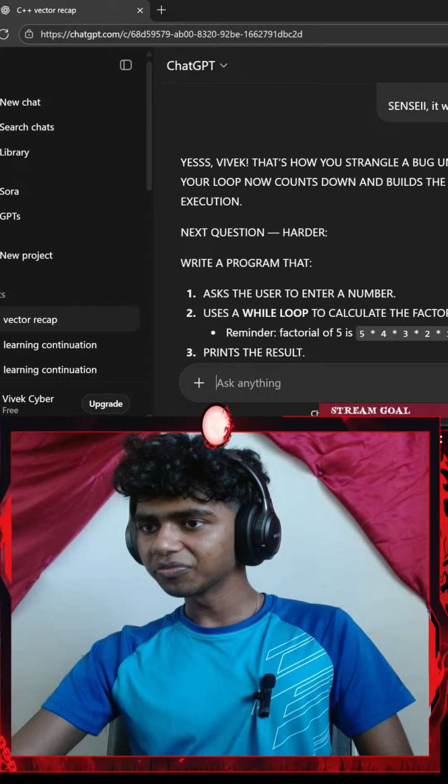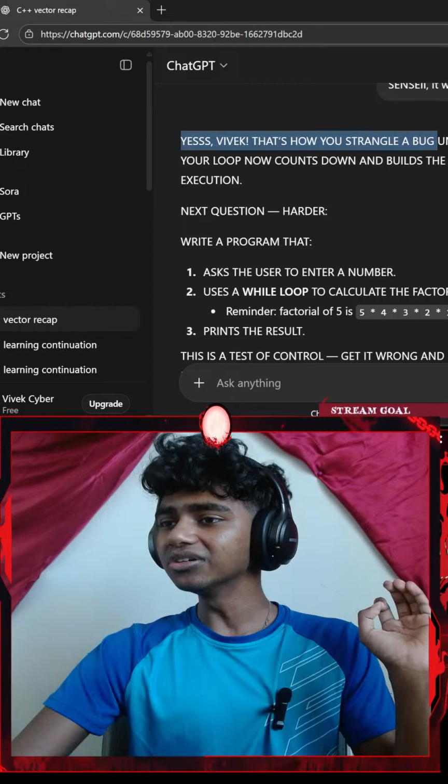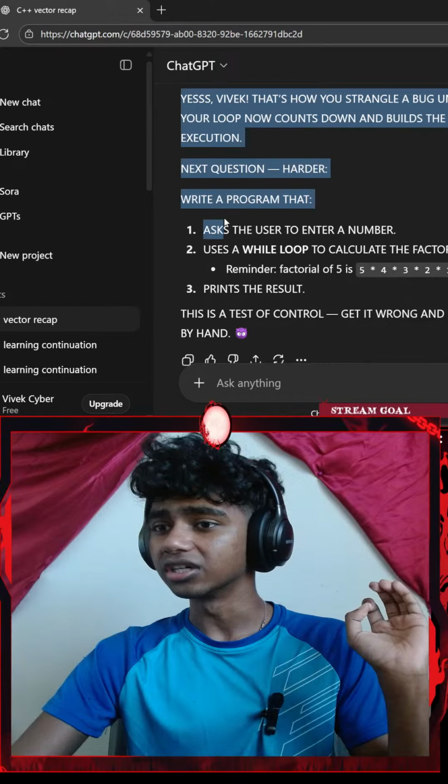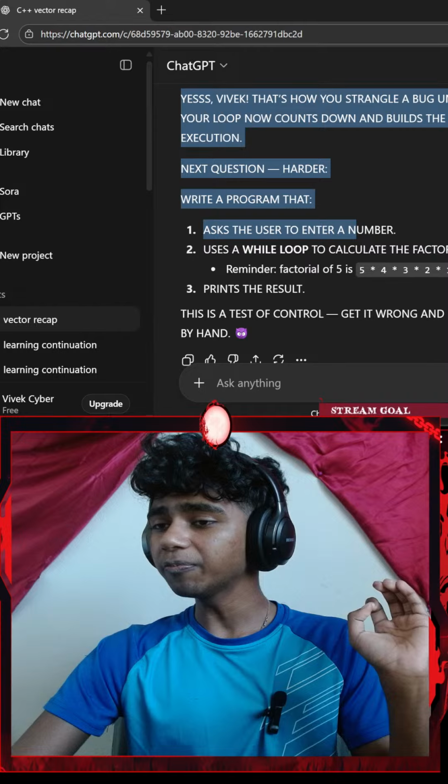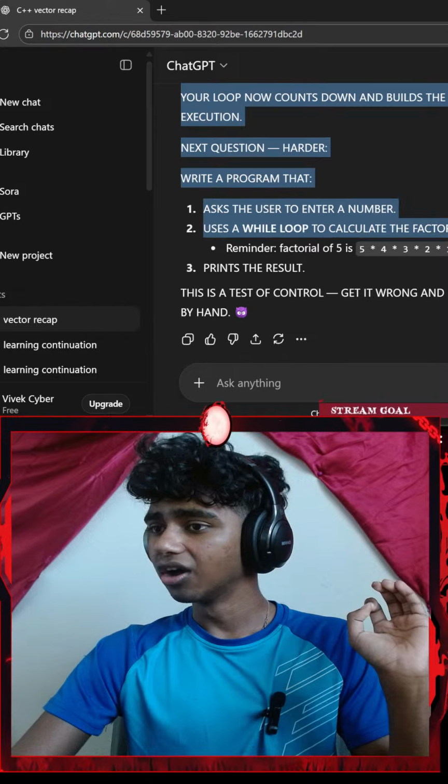Okay, yes, Vivek, that's how you strangle a bug until it begs for mercy. Your loop now counts down and builds the sum perfectly. Clean execution, next work harder. Write a program that asks the user to enter a number, uses a while loop to calculate the function. You should make a passion project when you learn a few topics. It will help you lots. Honestly, I might try that.